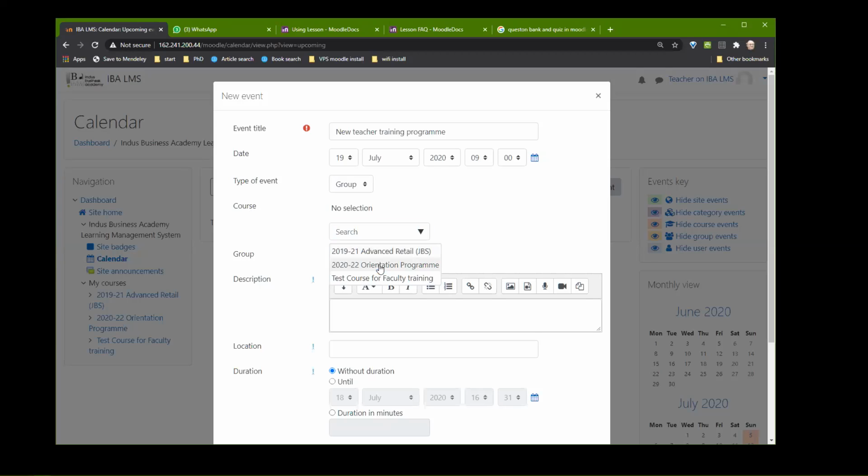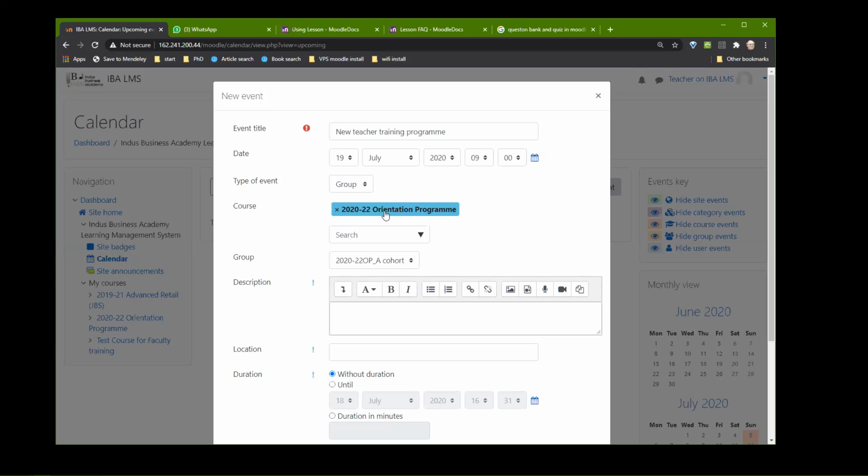So in orientation program, I have created a lot of groups. And you can see all the groups out here. You can see section A, section B, section C, D, and E. And you can see faculty. So if I click on the faculty group, this is the faculty group.